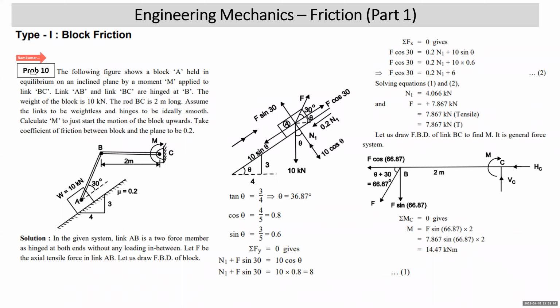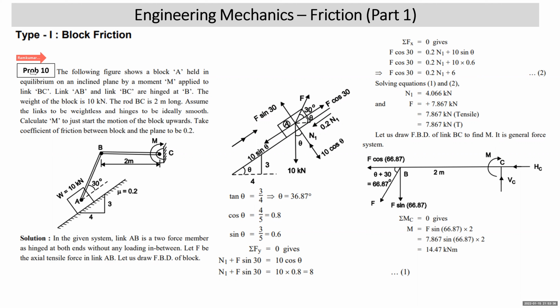Let's come to question number 10. The following figure shows a block A held in equilibrium on an inclined plane by moment M applied to the link BC. Link AB and link BC are hinged at B. The weight of the block is 10 kN. The rod BC is 2 meters long. Assume the links to be weightless and hinges to be ideally smooth. Calculate M to just start the motion of the block upwards. Take the coefficient of friction between the block and plane to be as given.